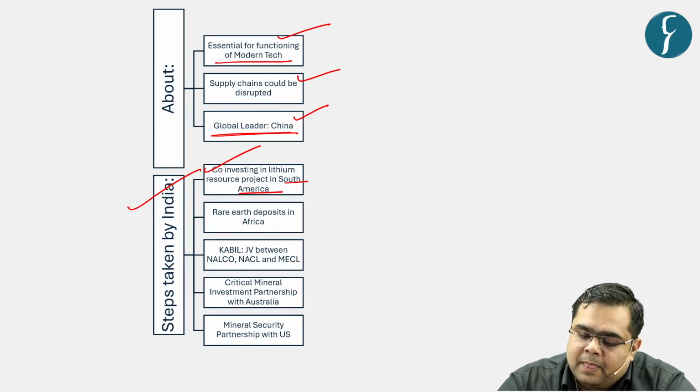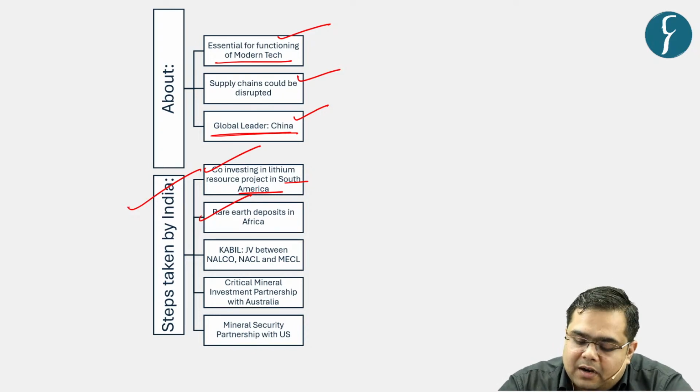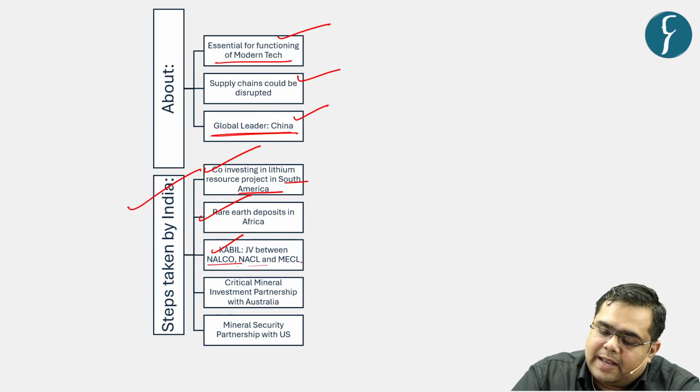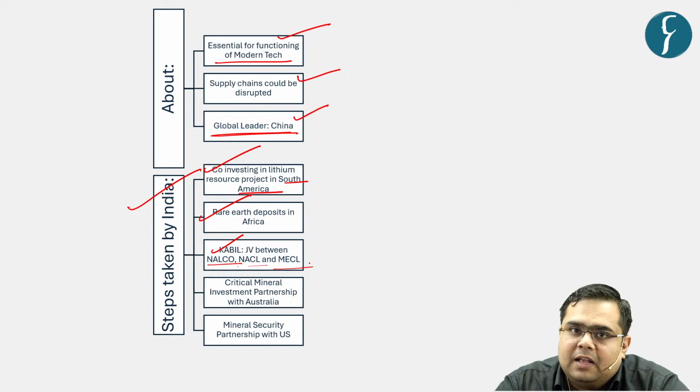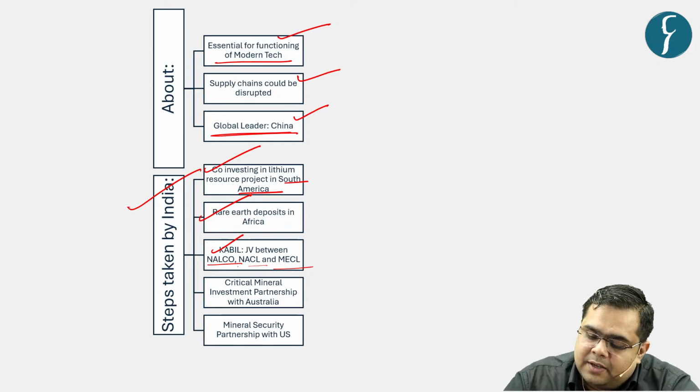We are also exploring rare earth deposits in Africa. We have made a joint venture by the name of Kabil, a joint venture between NALCO, NACL and MECL. The objective behind establishing Kabil is exploration and management of rare earth minerals and critical minerals.